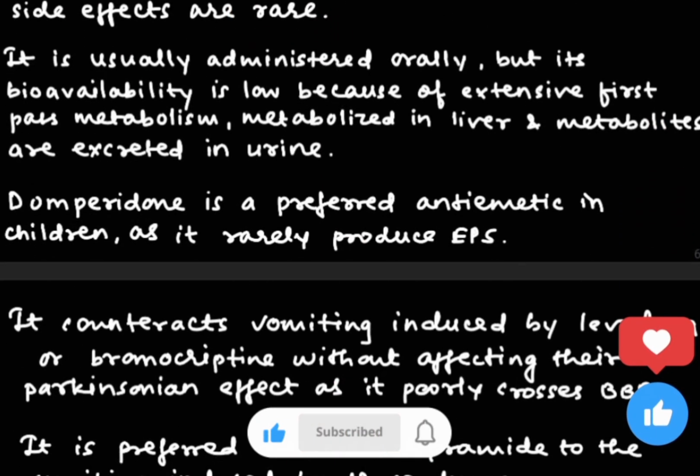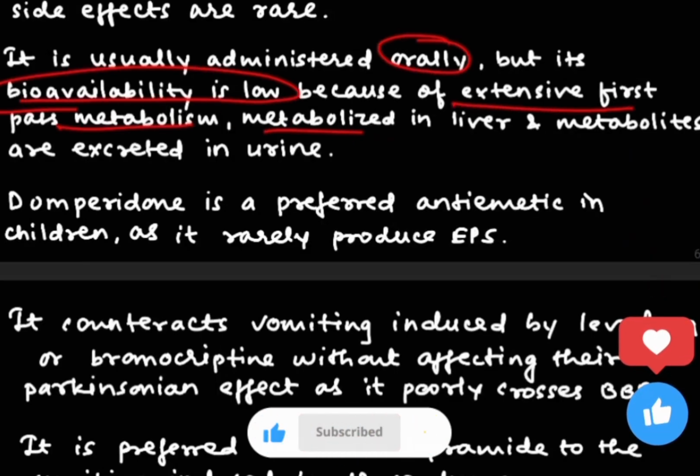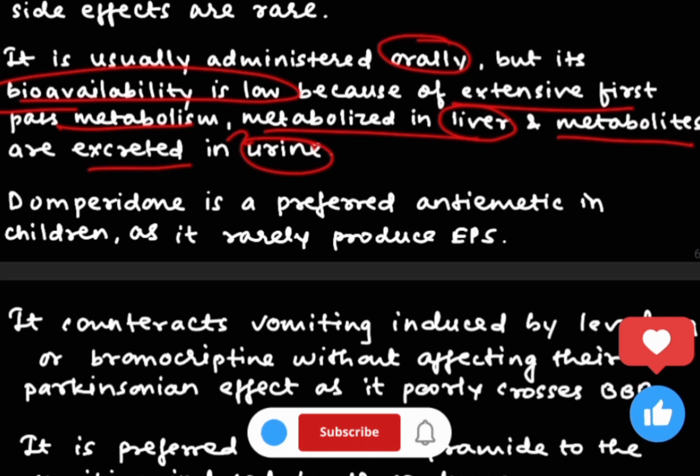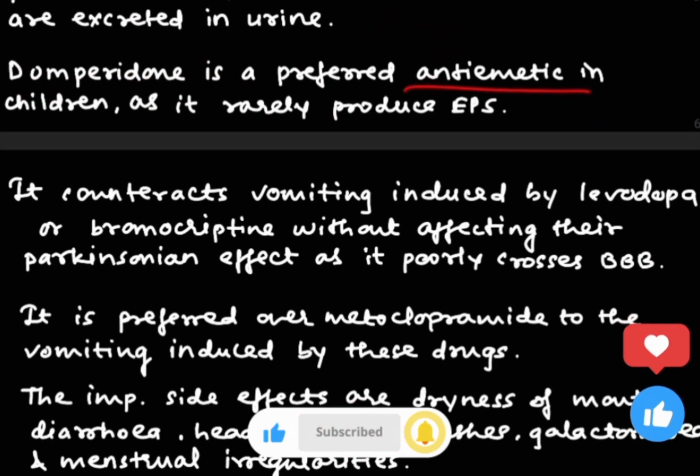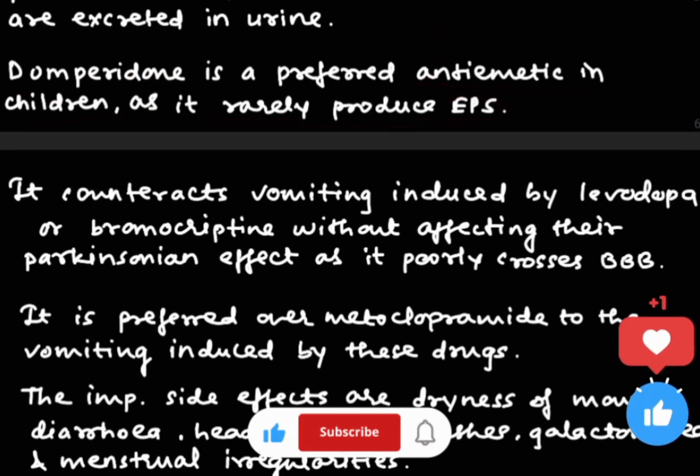We are going to talk about pharmacokinetics. It is administered orally, and its bioavailability is very low because of extensive first-pass metabolism. It is metabolized in the liver and the metabolites are excreted in the urine. Domperidone can also be a preferred antiemetic in children as it rarely produces EPS.